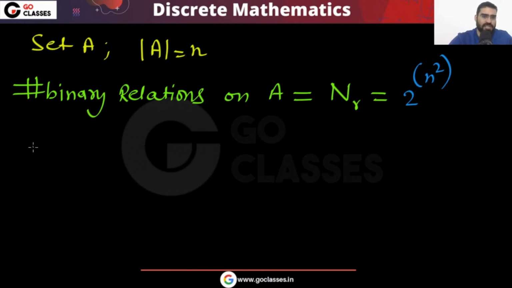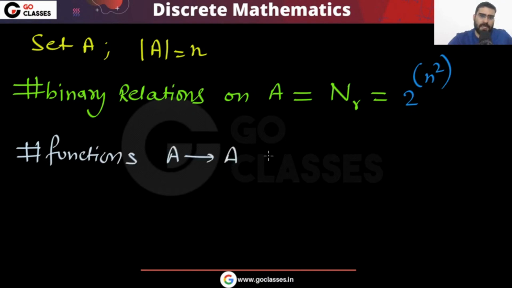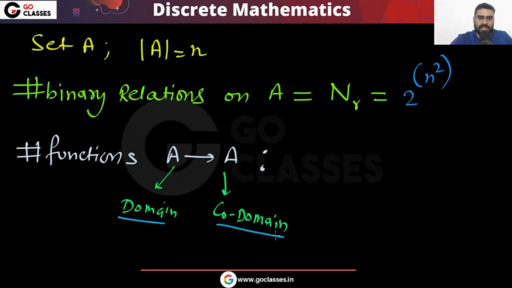What is the number of functions from set A to set A? How many functions are there from A to A? You can see that this is the domain and this is the codomain. So how many functions can we have from set A to set A? That is equal to n power n, right?